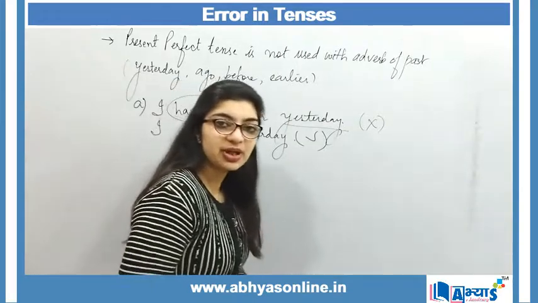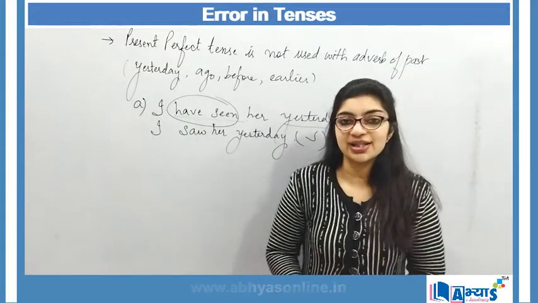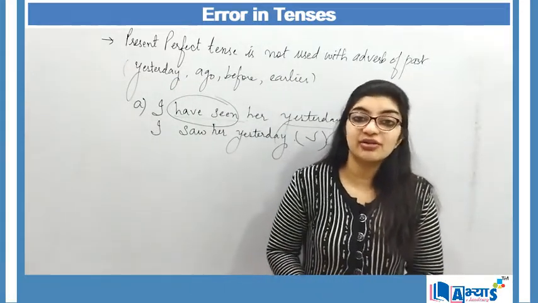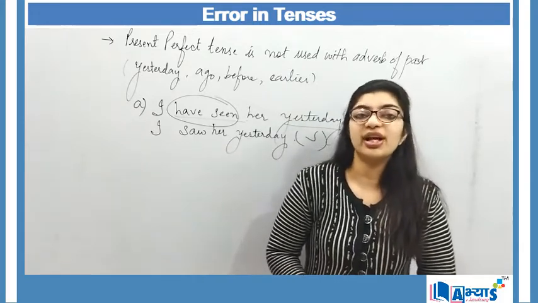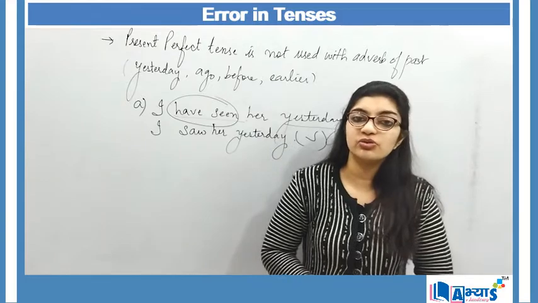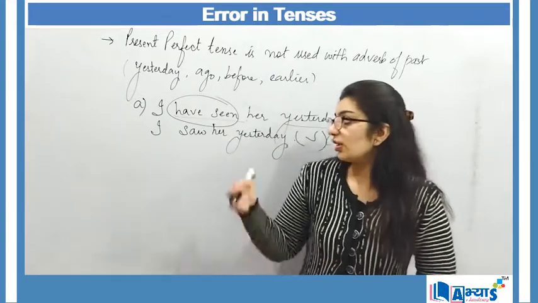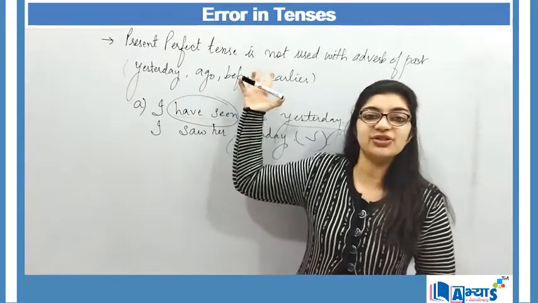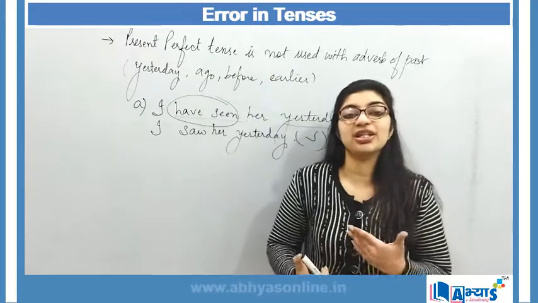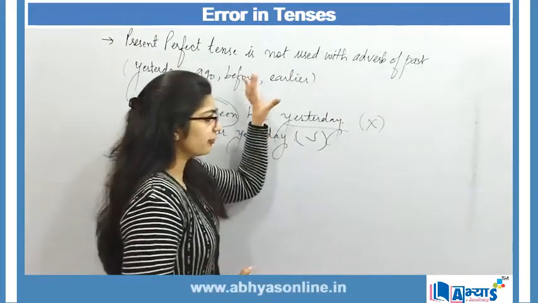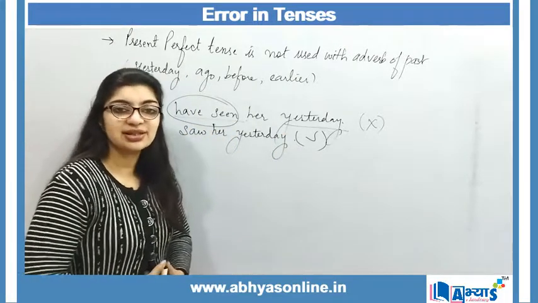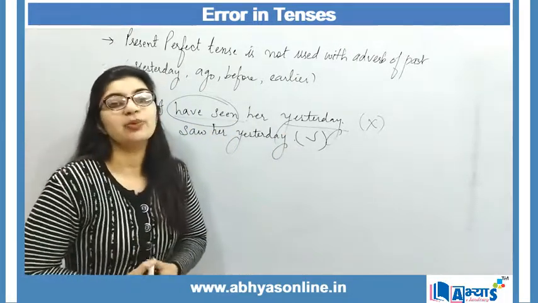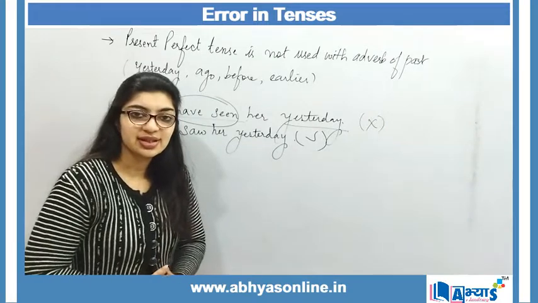So in this video we have discussed tenses, and we have also discussed the errors that might occur in tenses. The only way to avoid errors is to follow the rules for each tense. If you understand these rules, then these kinds of mistakes will not be made in sentences, and we will form the correct sentence.